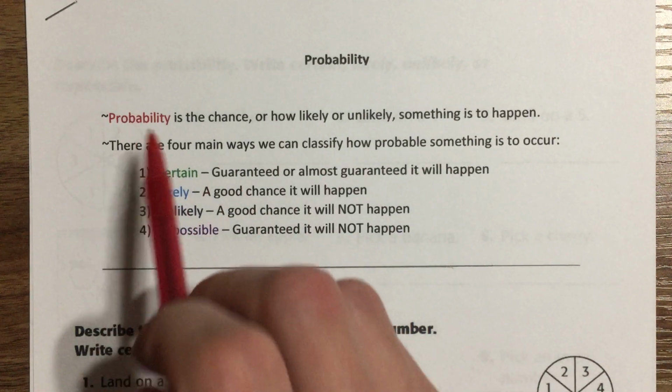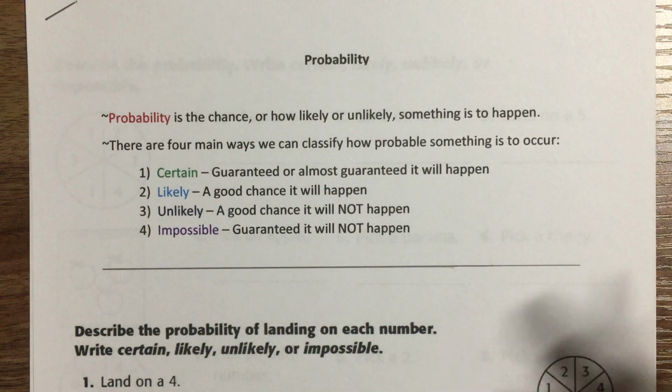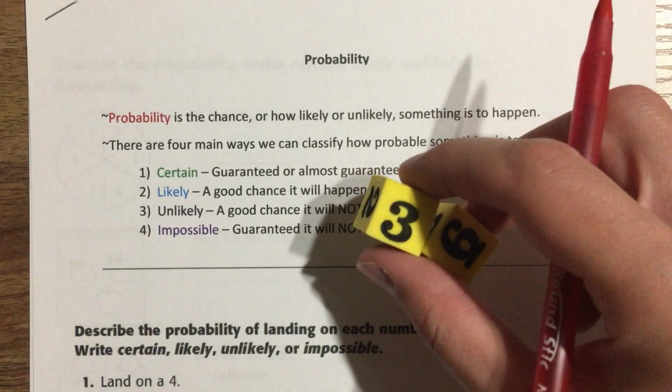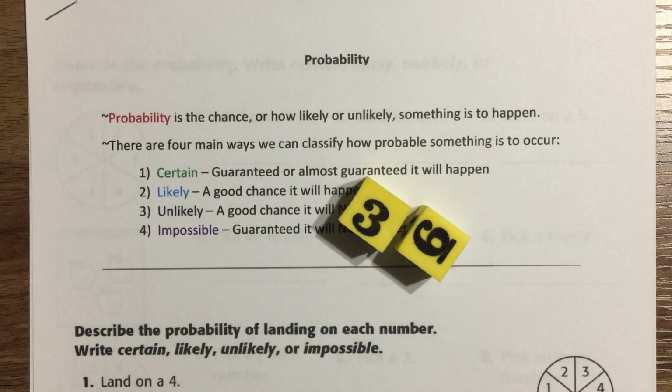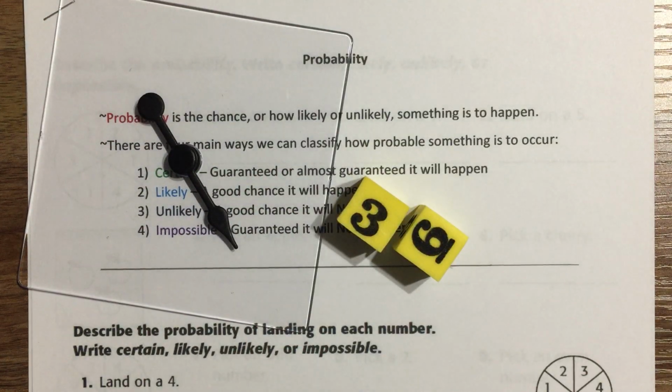Just what is this whole thing boiled down, as simple as we can make it. So, probability, as you can see right on here, is the chance, which is another word for saying how likely or unlikely something is to happen, some type of event. It could be rolling dice, like that. It could be spinning a spinner, which we will talk a little bit more about as we get into our practice problems.